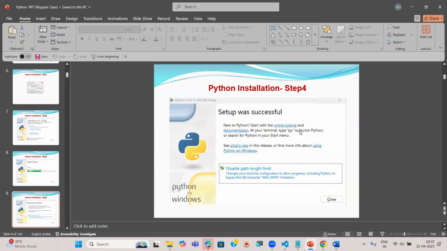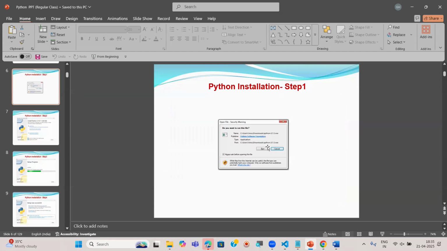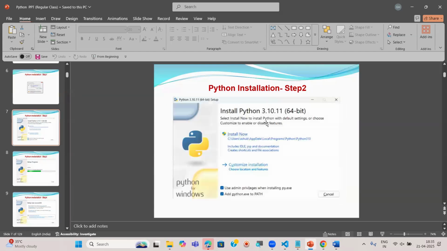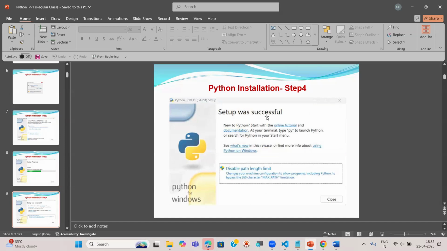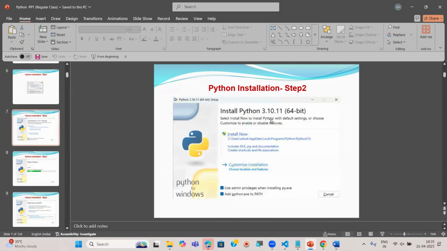So only 4 screens are there, 4 steps. In these 4 steps, only one step is important. See, step 1 is this one. This is step 2. This is step 3. And this is step 4. Among these 4 steps, the one I said to remember, this step 2, is important. Only step 2 is important. Now let me explain this step 2 only. Remaining are nothing.